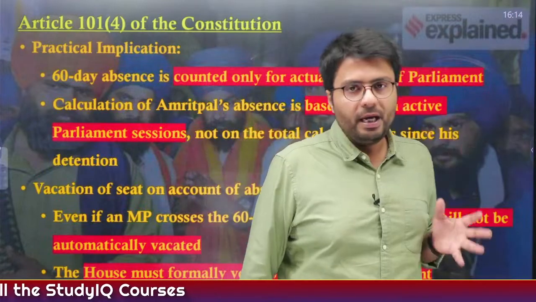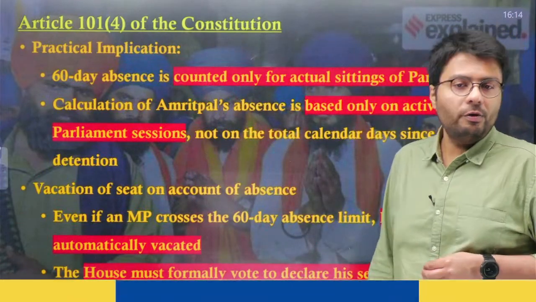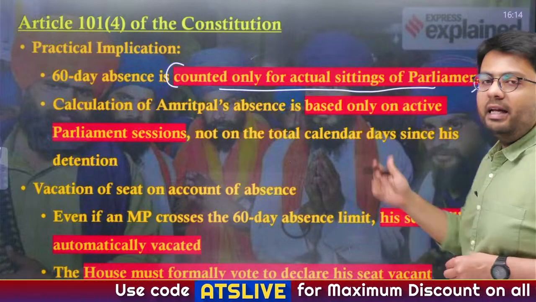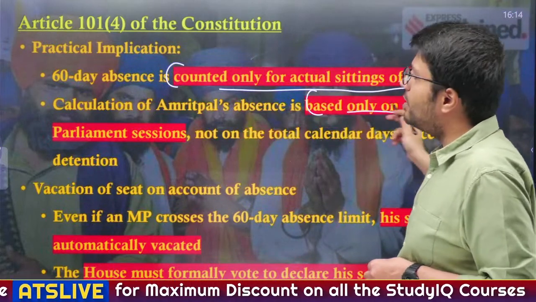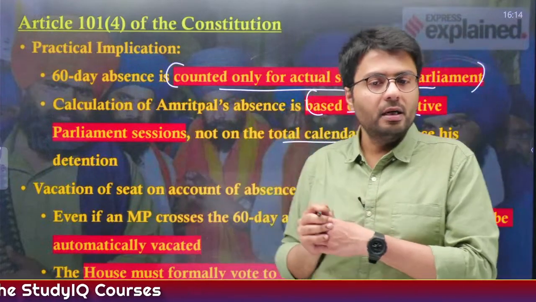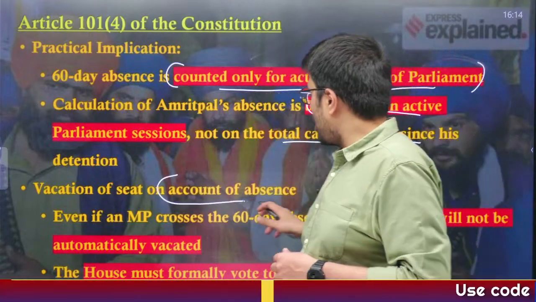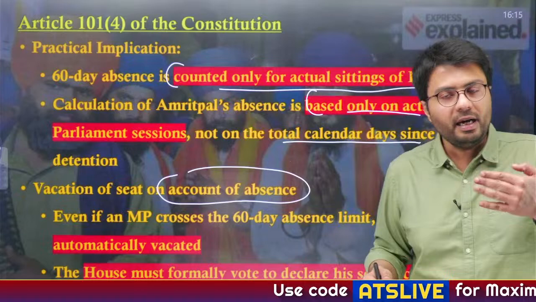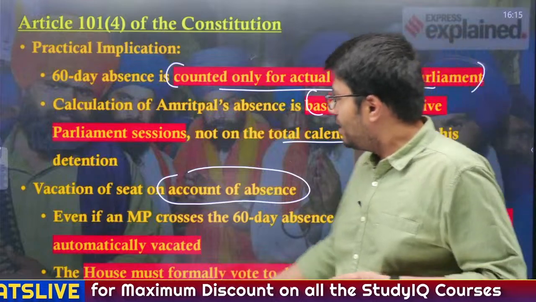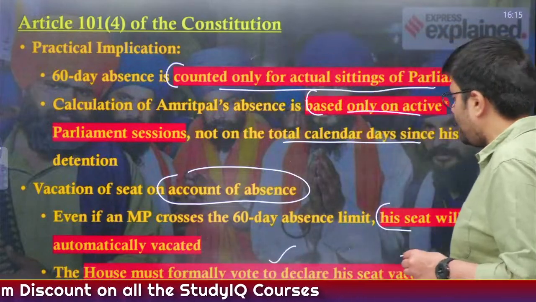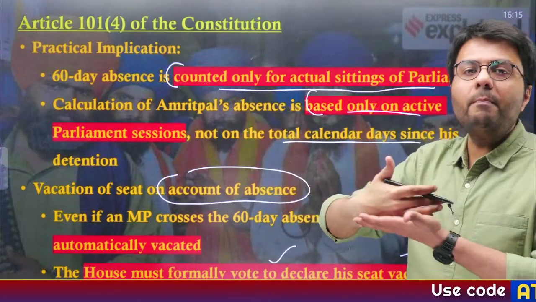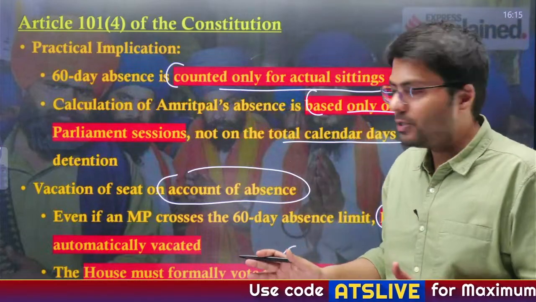Also, the practical implication of Article 101(4) is that the 60 days of absence are counted only for actual sittings of Parliament, and in Amritpal's case, this absence is based only on the active parliament session and not on the total calendar days since he has been detained in jail, right? Now, in case of vacation of seats on account of absence, you have to remember that the seat does not become vacant automatically. Rather, it will become vacant only after the house votes to declare that seat vacant. It does not become vacant automatically if the member is absent for more than 60 days. Understood this?